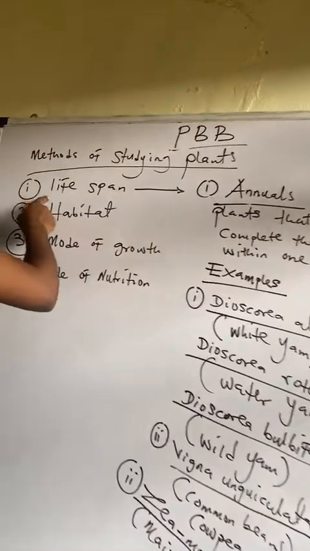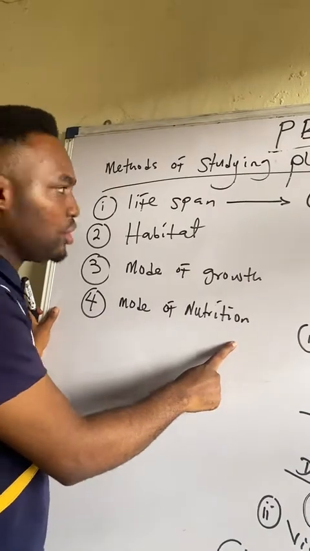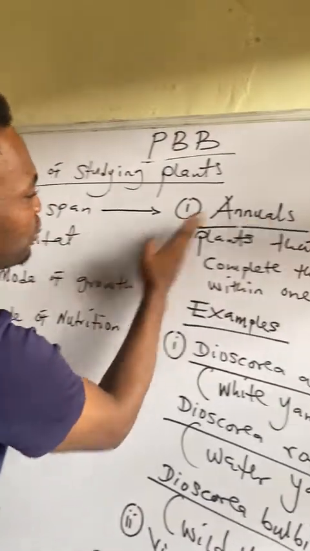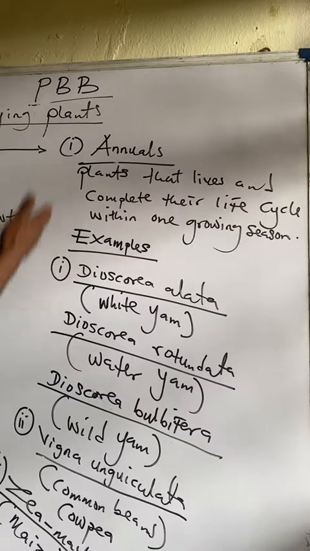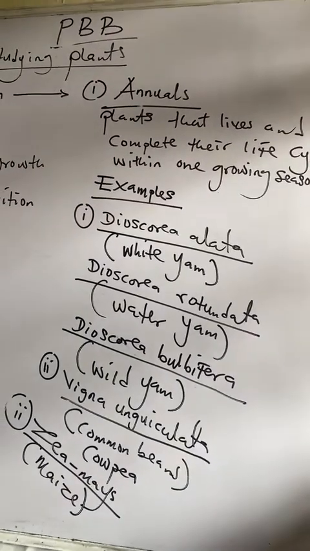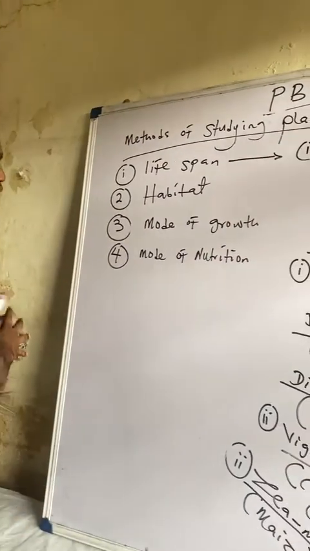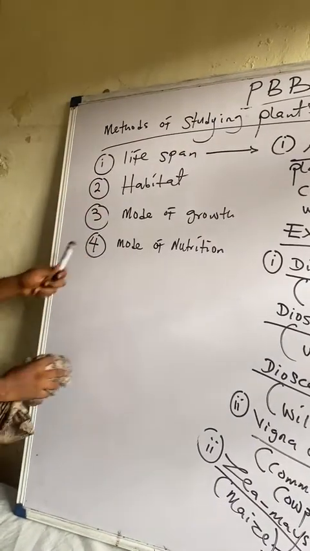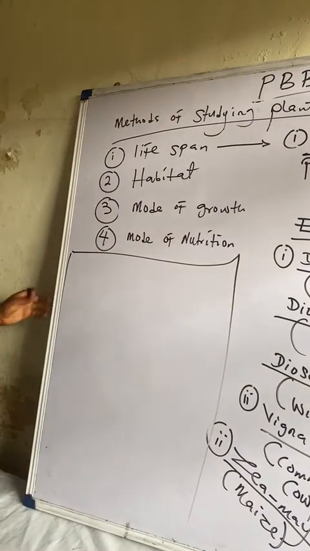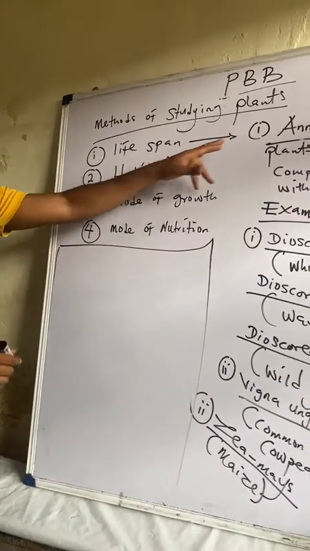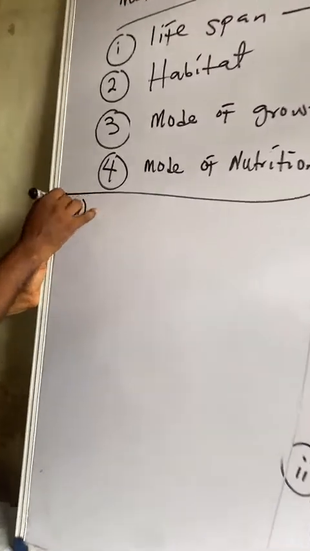And remember, we started by saying that methods of studying plants, we have lifespan, habitat, mode of growth, mode of nutrition. Now, under the lifespan, number one, annuals. And I said that annuals are plants that live and complete their life cycle within one growing season. Examples are the ones I've listed here. Now, under the same lifespan, we have a second group of plants. I'll leave my outline because it is important, so I'll follow it respectively.